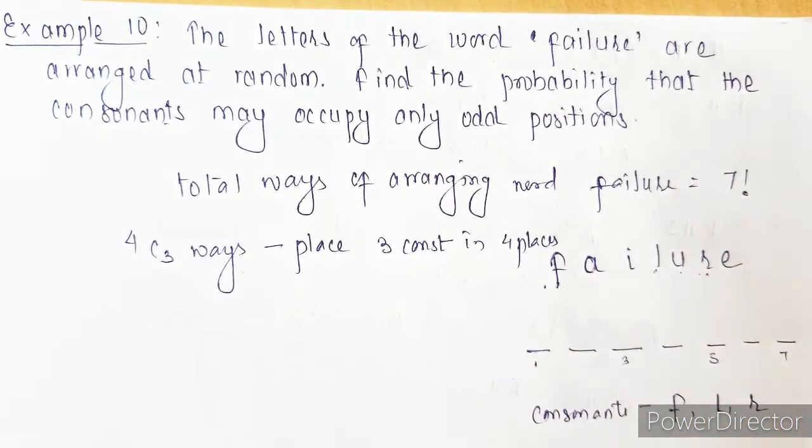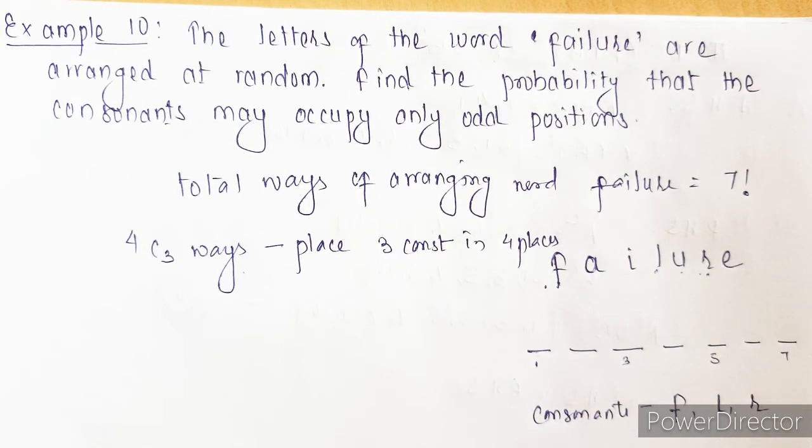It is 4C3 ways. Now these 3 consonants, whatever we are placing on these 4 places, can again be arranged within themselves. There are another 3 factorial ways in which they can be arranged within themselves.